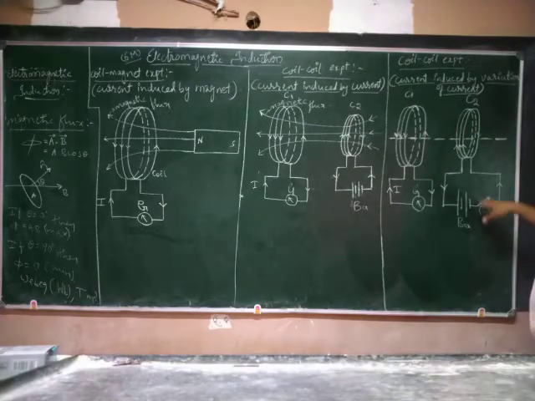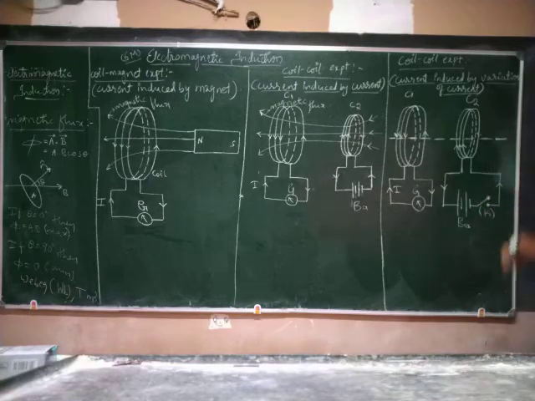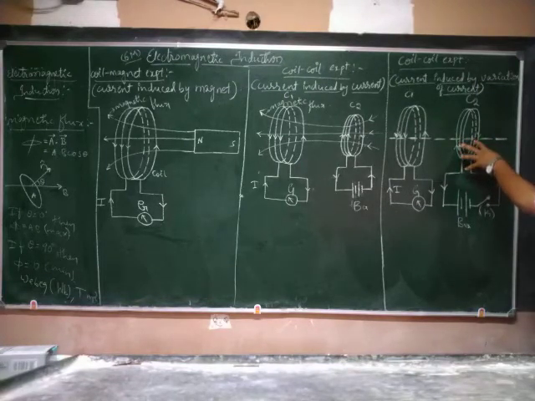Initially we open this tapping key, so there is no magnetic flux linked with C1. When we immediately close this key, suddenly it will become a magnet because suddenly current flows.